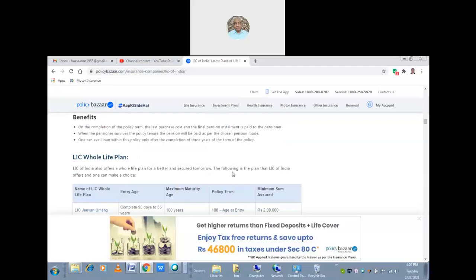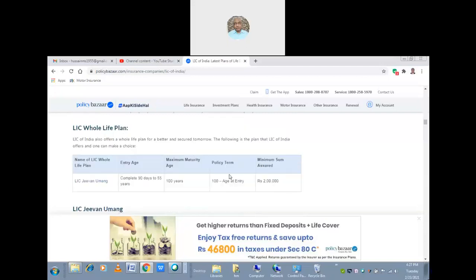Every policy has its own benefits, and one of the benefits here is that one can avail loans within this policy only after the completion of 3 years of the term of the policy. So if you want a loan on this policy, the preliminary period for eligibility to apply for the loan is 3 years. Then we can ask for a loan on these bonds which you have taken from the insurer.